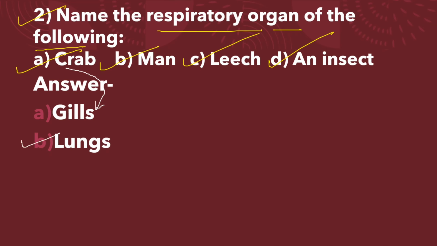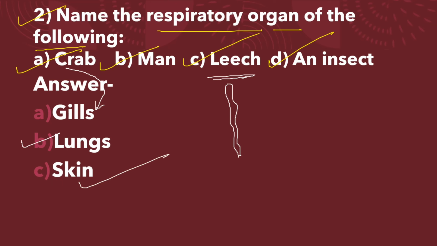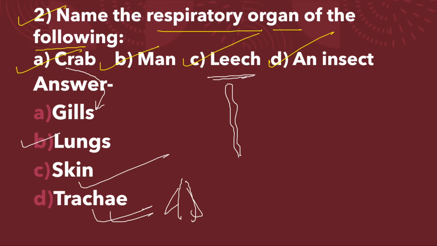We all know that. Leech, which is almost looking like an earthworm, so it breathes through its skin. Okay, like the earthworm breathes through moist skin. Clear? Next, the insects. So insects have spiracles or trachea, as you can find in the cockroaches. Clear, students? Now let's move to the next question.